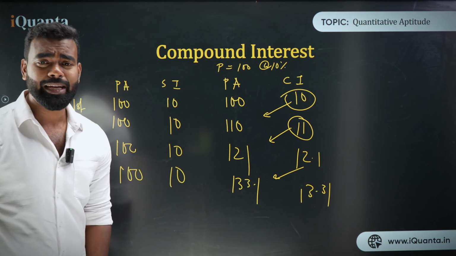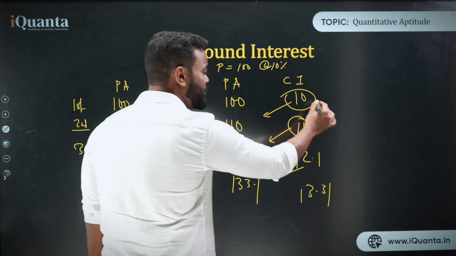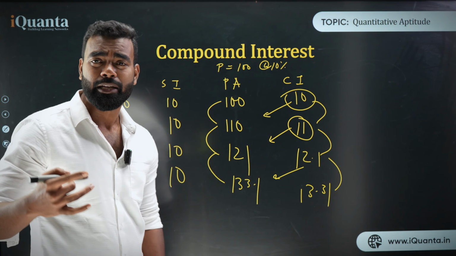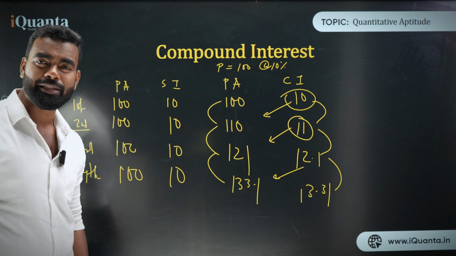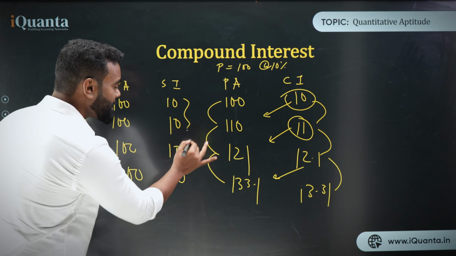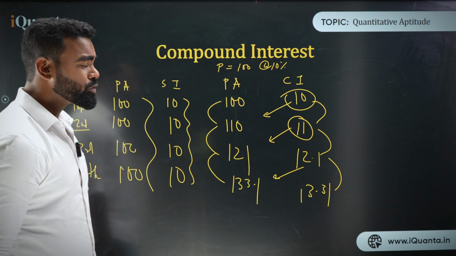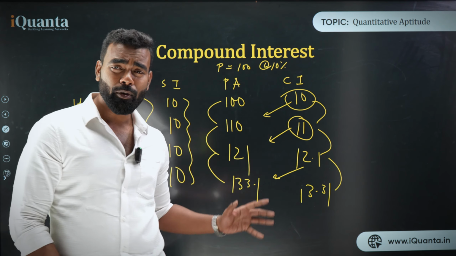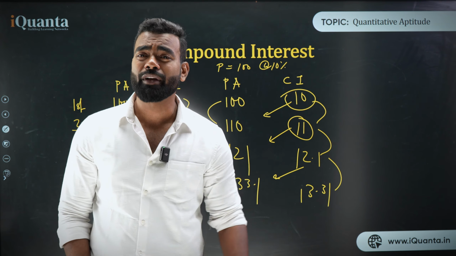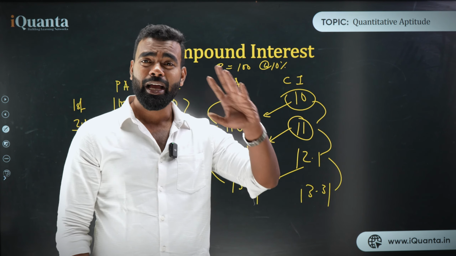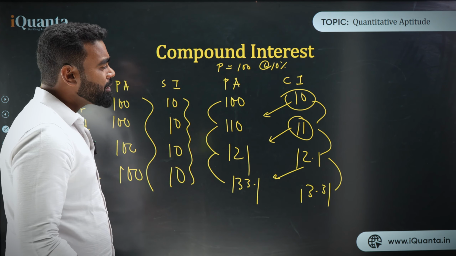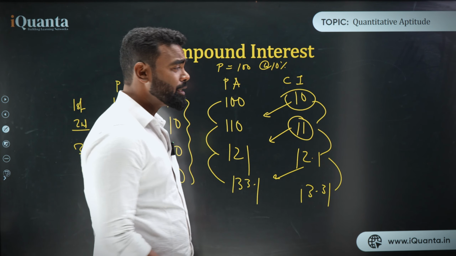And what is the interest? 13.31. So you understand, the interest is also changing and the principal amount is also changing. So everything is changing. But in case of simple interest, everything is same. So that's the difference between simple interest and compound interest. Somehow compound interest is changing much more rapidly, and this is exponential. And how it is exponential, that also we'll explain. Don't worry.